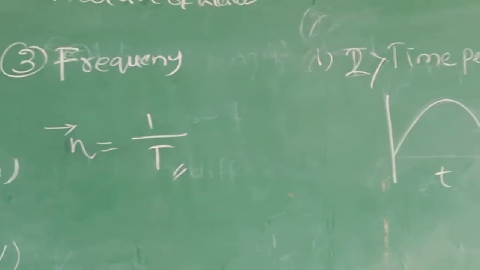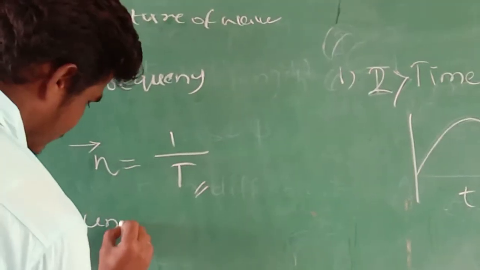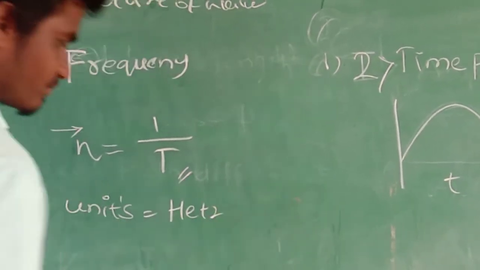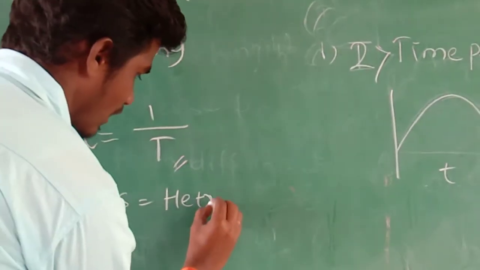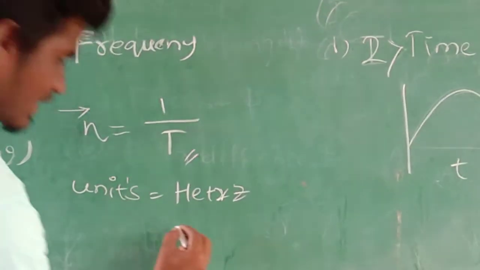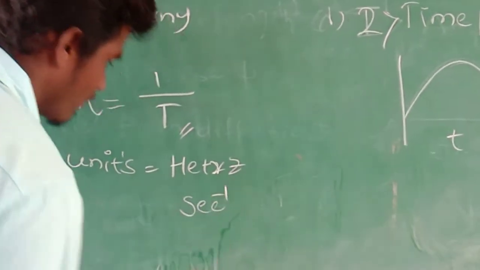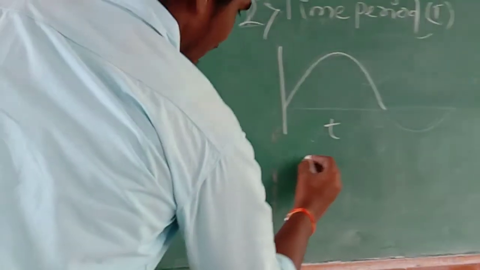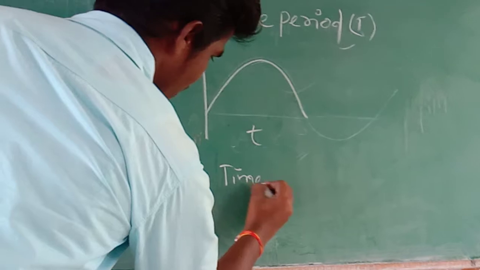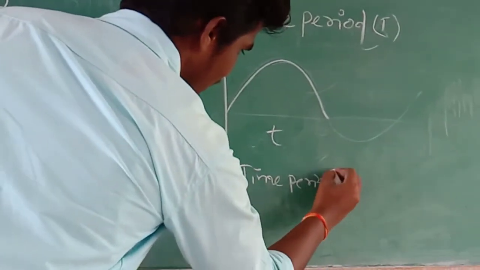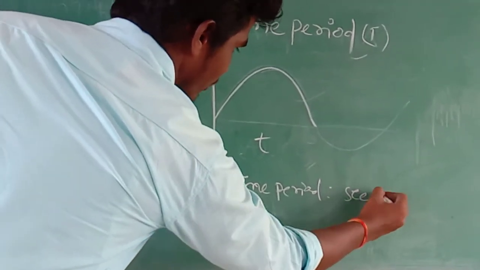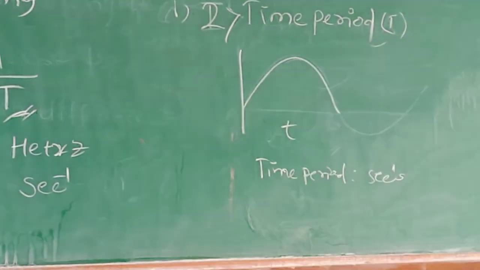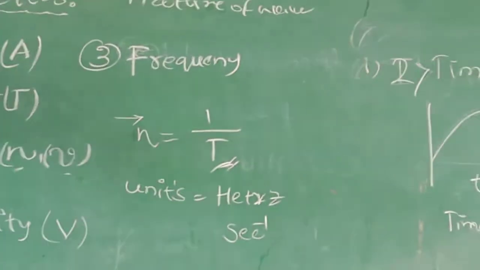Now the units for the frequency are hertz, or per second. Why? Because it is the reciprocal of the time period. What is the unit for the time period? It is seconds. These are the three fundamental parameters of the wave.